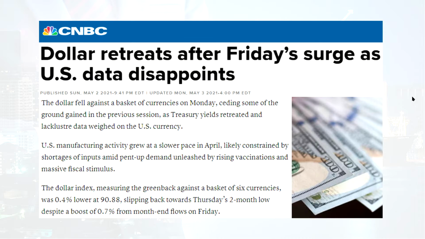So the US non-agricultural employment data slump hits the dollar. Data released by the US Department of Labor on Friday showed that non-agricultural employment increased by 266,000 in April, far less than the expected 1 million. The March data was revised downward to an increase of 77,000. The unemployment rate rose slightly to 6.1%.